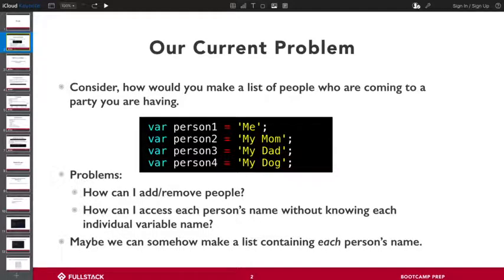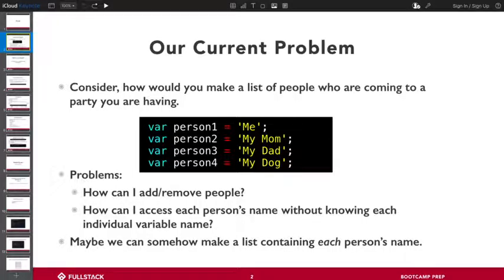So one of the most common problems we can solve when we think of an array is, let's say I want to create 4 variables, right? Here are all the people who are invited to this very exciting party that I'm having. It's me, my mom, my dad, and my dog. Now, we could very easily just make 4 variables like so, and this is perfectly valid. But if I wanted to contain these 4 in one place, so I can refer to this collection of guests, it's going to be pretty tedious for me to keep saying, all right, now do this to me, my dog, my mom, and my dad.